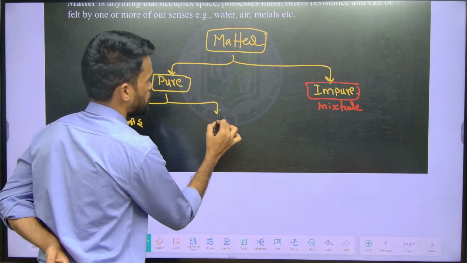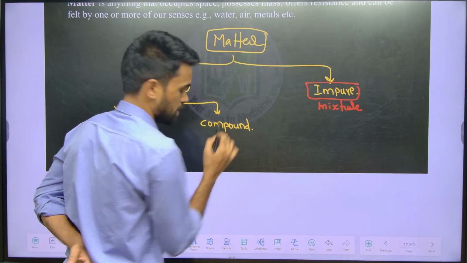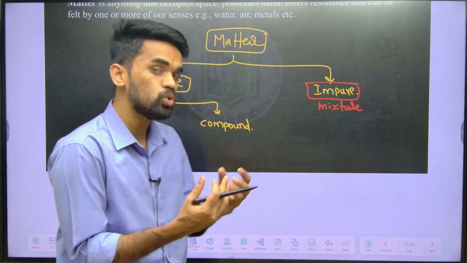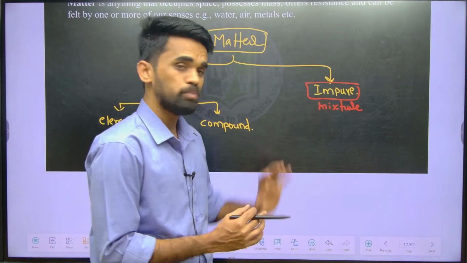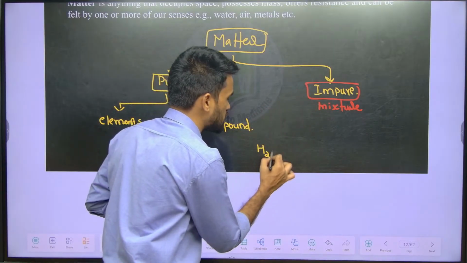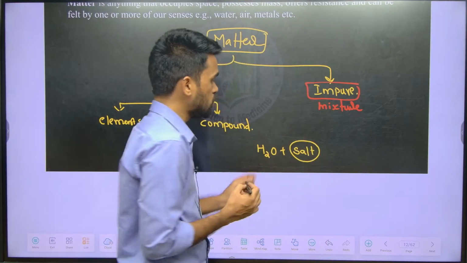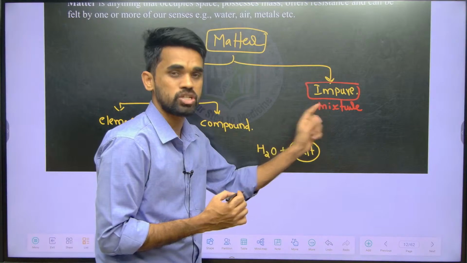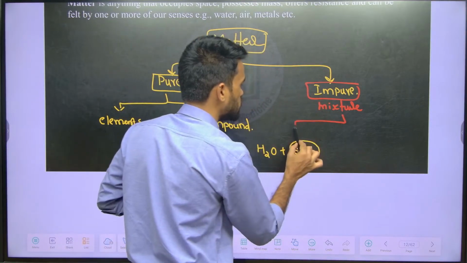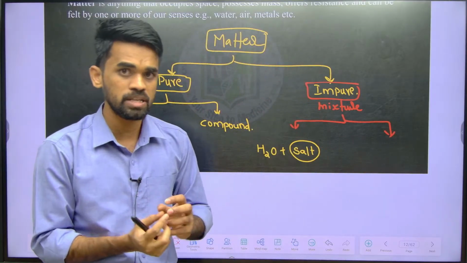The next, compounds. For example, if you take water, water exists independently. When it is existing independently, we say it is pure water. When I say impure water, or a mixture, if I add salt like sodium chloride to the water, it turns into a mixture. This mixture is again classified into two types: one is homogeneous and another one is heterogeneous. So what do we mean by homogeneous and heterogeneous?